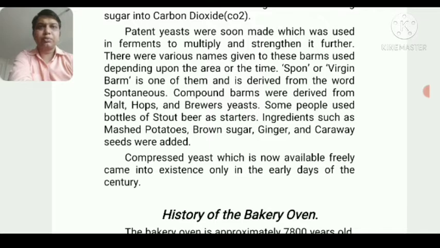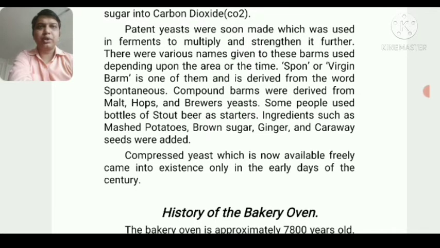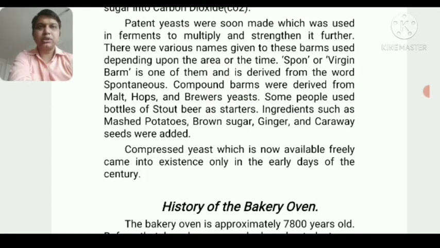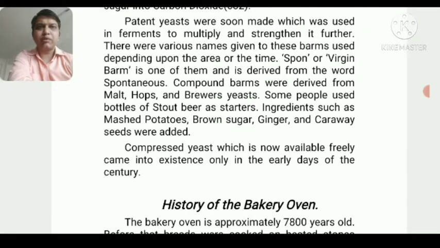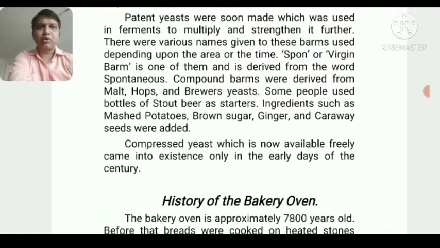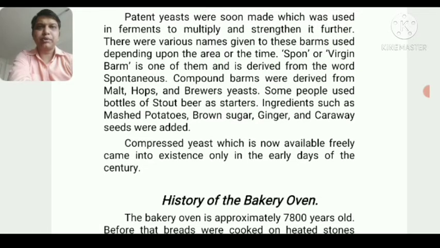Patent yeasts were soon made, which were used in ferment to multiply and extend it further. There are various names given to these balms depending upon the area or the time. When yeast started being used, they were given various names, like spawn or virgin balm, one of them derived from the word spontaneous. Compound balms are derived from malt, hops, and brewer's yeast.